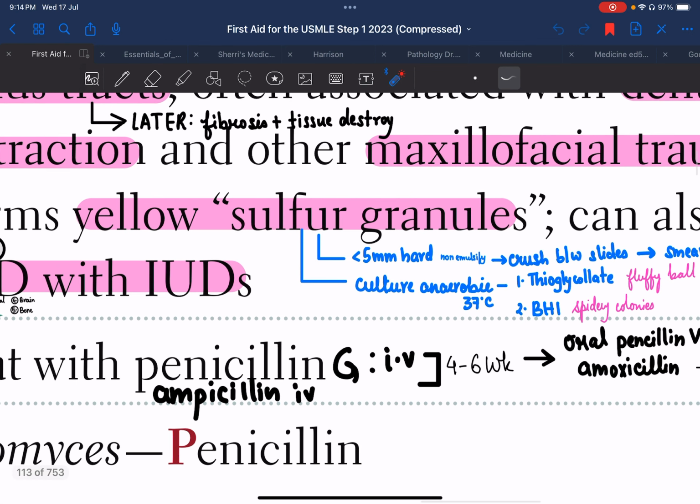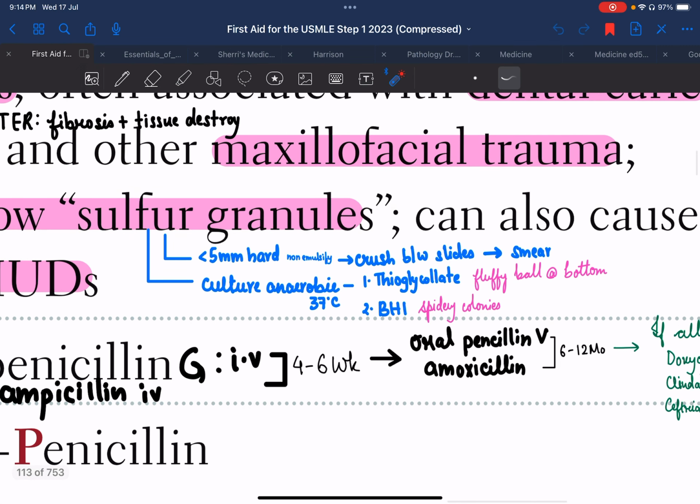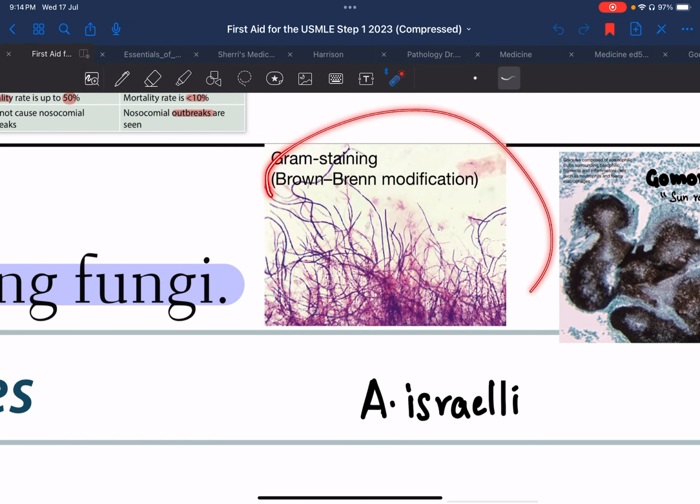So basically, after we have concentrated on sulfur granules, what we'll do is crush these granules between two slides and make a smear out of it. It is not the usual thin smear which we do. We take the sulfur granule, take two slides, crush the granule in between them, and then make a smear, and under the smear this is what we'll see.